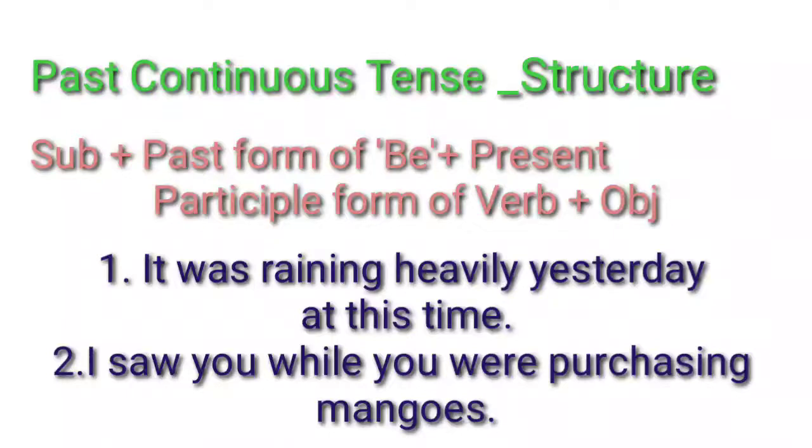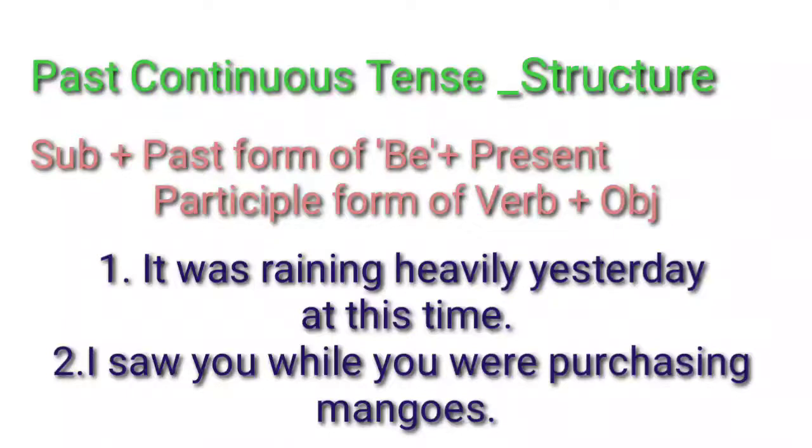Now let's come to the sentences given here. It was raining heavily yesterday at this time. Second one, I saw you while you were purchasing mangoes. Come to the first one. It was raining heavily yesterday at this time. See here the keywords which enable you to understand that you have to use past continuous tense. It was raining heavily yesterday.